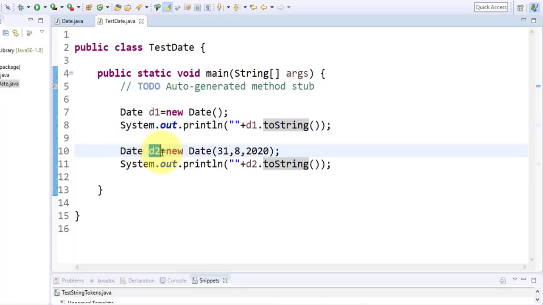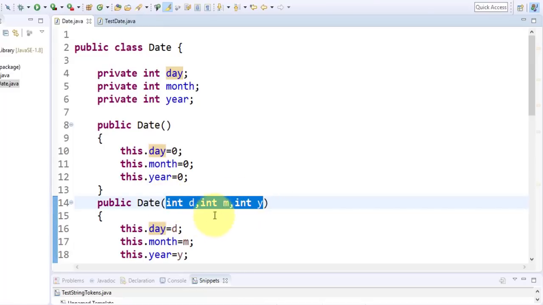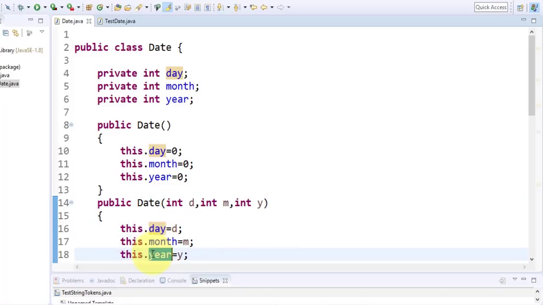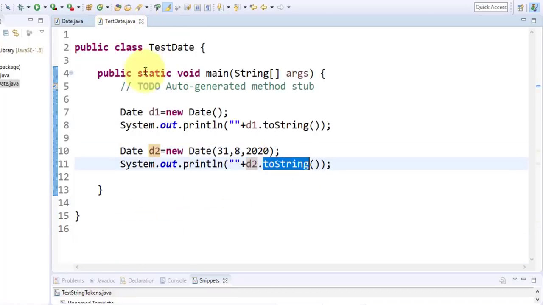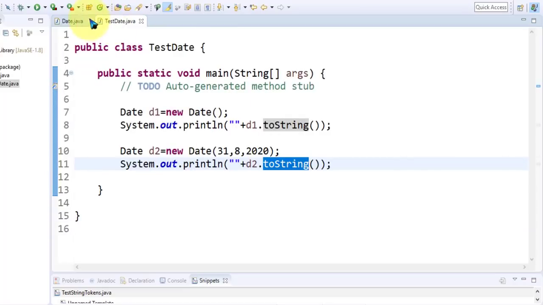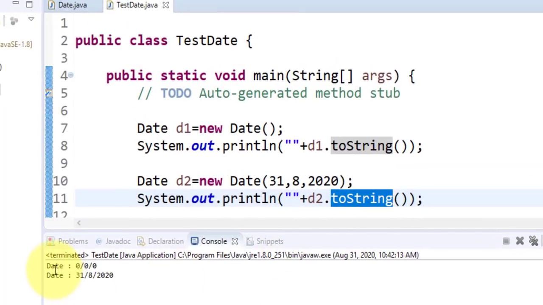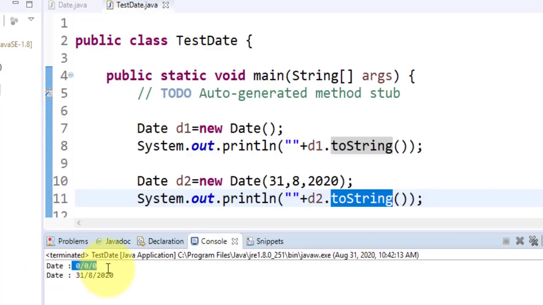Yes. Now for d2, what will happen? 31/8/2020, so it will pass. It will come here. So the parameterized constructor gets called, and then these parameters d, m and y are set to day, month and year for the current object. Which is the current object? d2 is now the current object. And now toString gets called, and it returns the get day, month and year. Now just save the program and run it. Now just check the output. Look here, first date is 0 0 0, it's the default, and now it's 31 8 2020 for the d2 object.